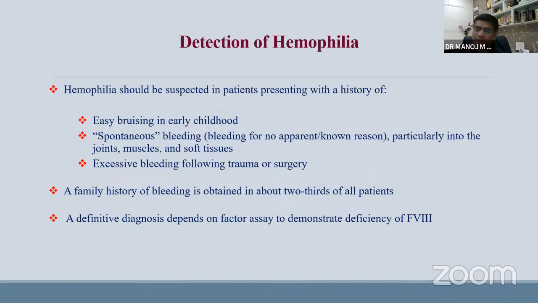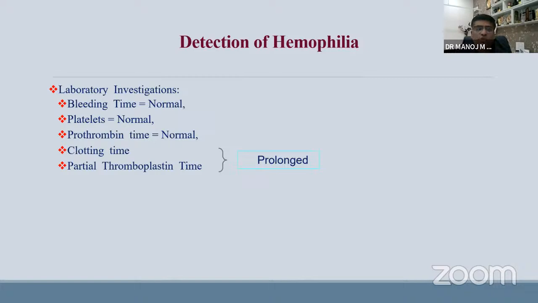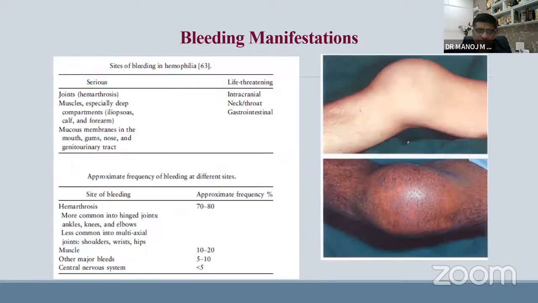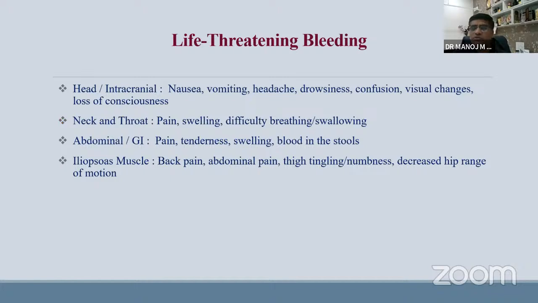Family history will be there in 2/3 of cases, and usually you do the initial evaluation. APTT will be prolonged. You do further tests, factor assay, and the factor will be low. These are typical hemarthrotic joints for hemophilia. These are the most common bleeding disorder which we see.